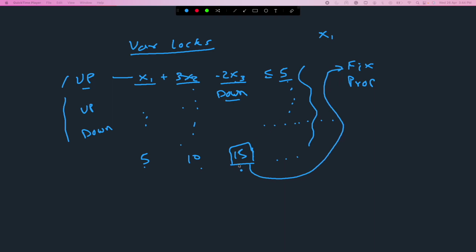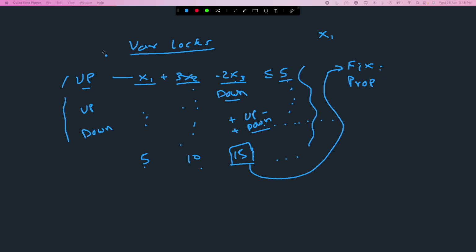So it is more restricted. That means it will lead to more propagation, and because of this more propagation, I will likely find a feasible solution. So again, which value to fix to is basically whichever has fewer locks, right? So if I have more up locks than down locks, then I will fix it to the lower bound. If I have more down locks, then I will fix it to the upper bound, right? So this is how I go for fix and propagate.